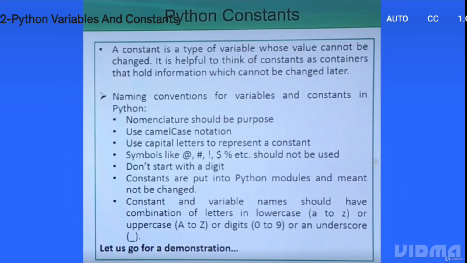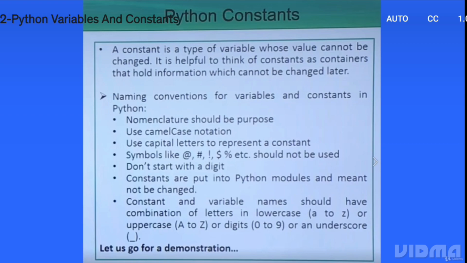A constant is a type of variable whose value cannot be changed, and it is helpful to think of constants as containers that hold information which cannot be changed later on. So a constant is nothing but a variable which holds a value, but the value cannot be changed later on. Now, naming conventions for variables and constants in Python.